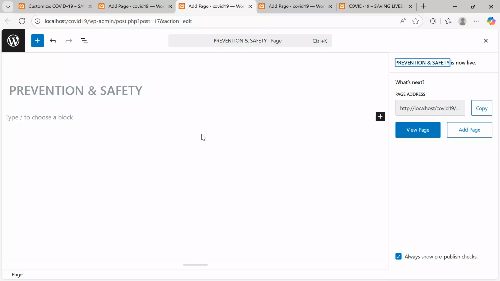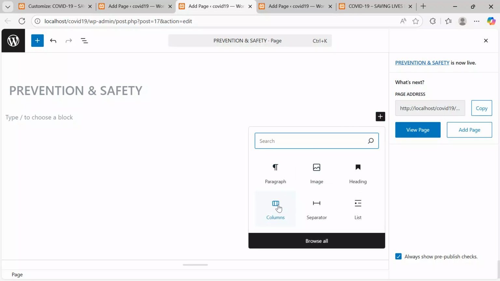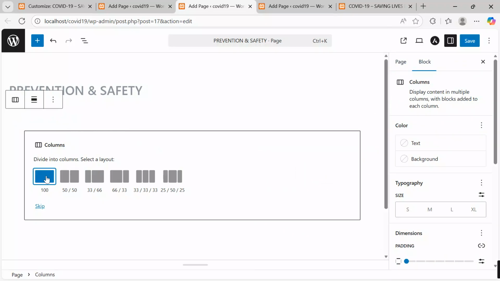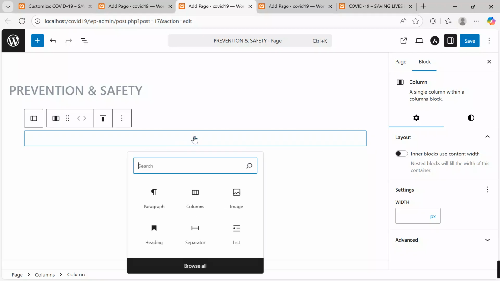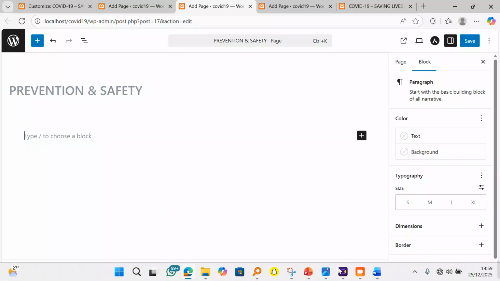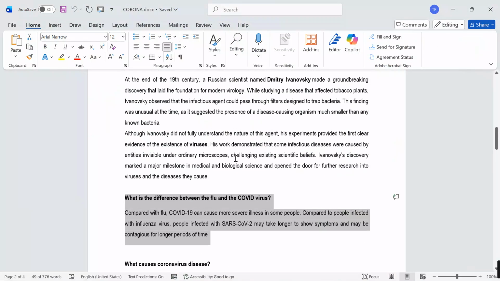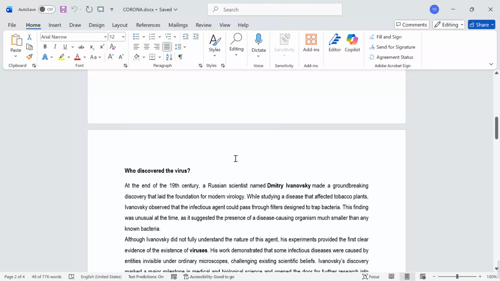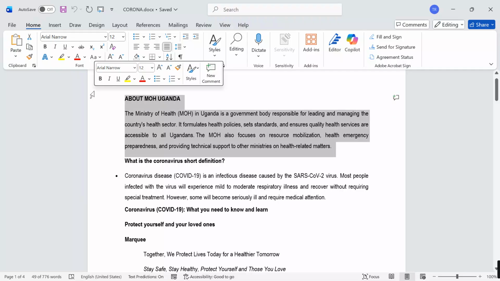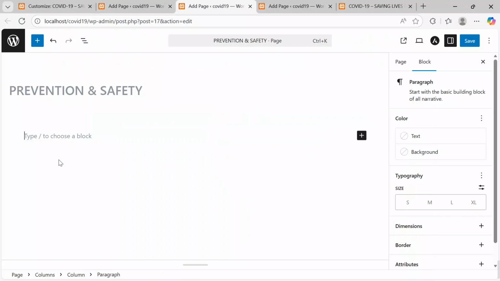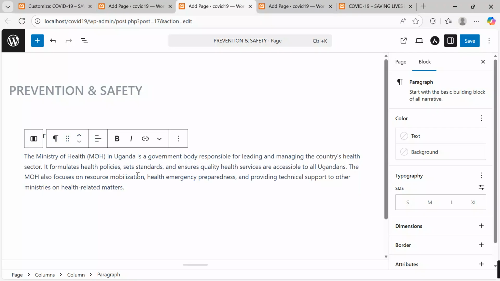One, let's start with a block. Come to add block. I want to insert a column, and this column is 1 row. I come and say I want to add a paragraph. Click there. Come to our support material. I want to go and say about COVID. What can we take? Let's take this statement from the ministry. Yes, let's take this. Control C. Come over here and then Control V.